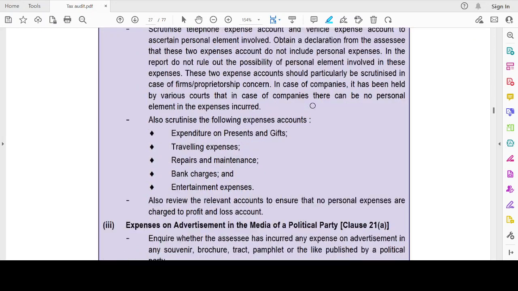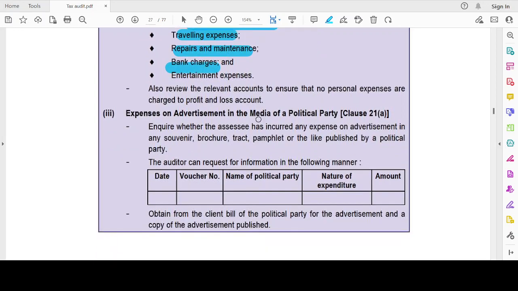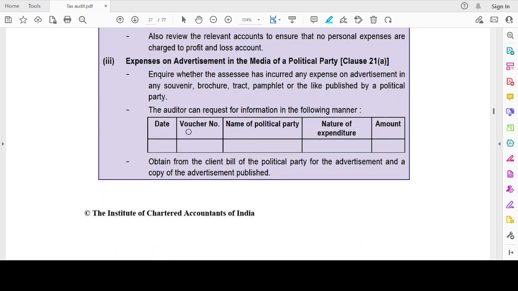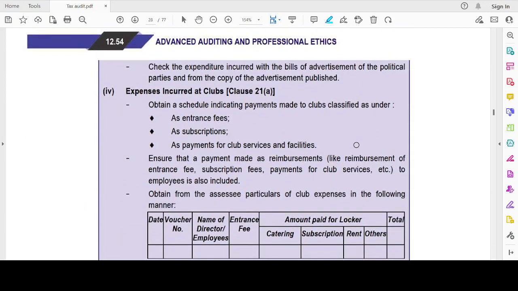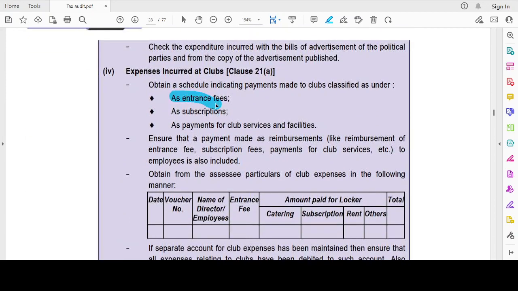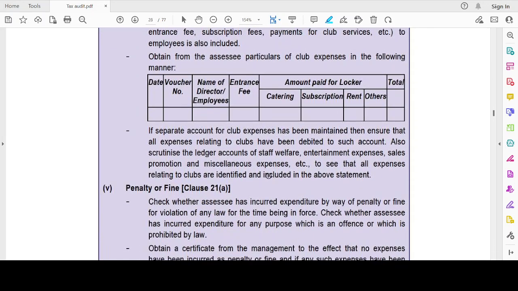It could be like scrutinizing expense accounts, like expenditure on presents and gifts, traveling expenditure, repairs and maintenance, bank charges, entertainment expenditure. The auditor can request disclosure in the following manner for the advertisement: date, voucher number, name of the political party, nature of expenditure, and amount. An expense in the club, such as an entrance fee, subscription, or payment for club services and facilities. So I can mention it in this manner. I can prepare it in this manner.